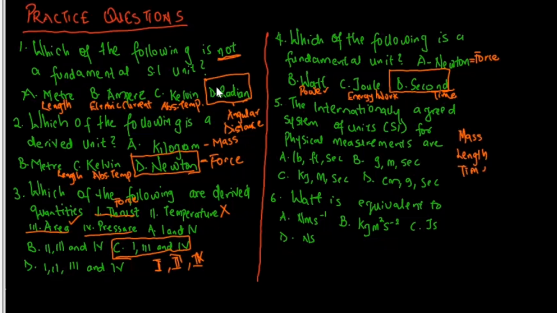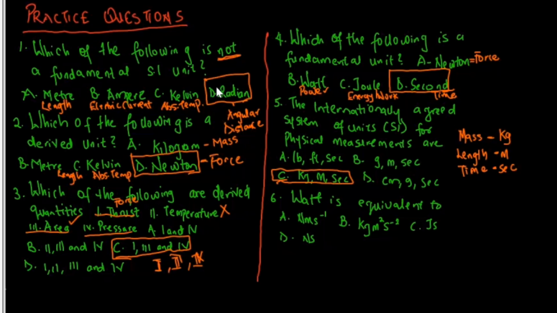And we measure mass with kilogram, length is measured in meter, and time is measured in seconds. So automatically our answer to question 5 is C, kilogram, meter and second. The other options are other units, but our basic quantities, which are mass, length, and time, are best represented with option C, kilogram, meter, and second.